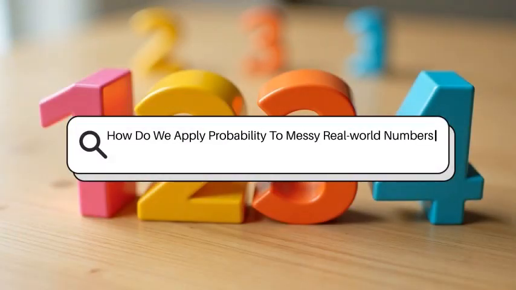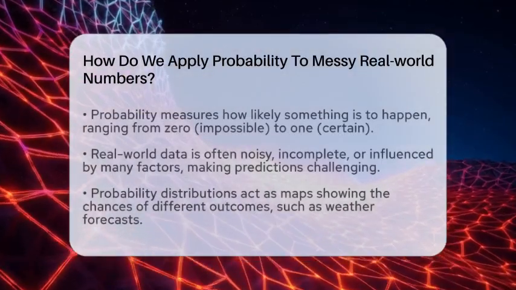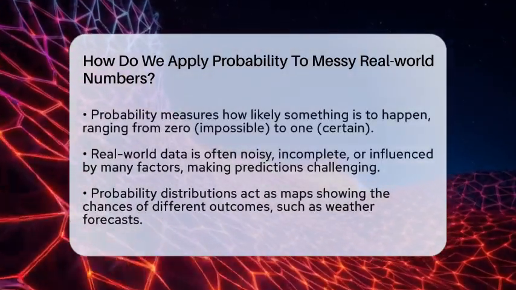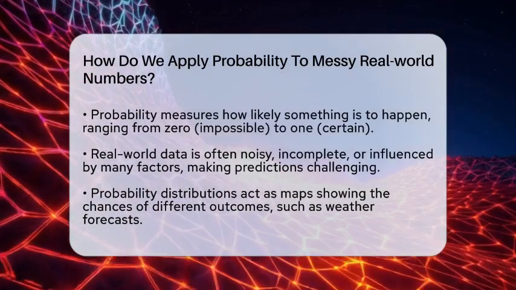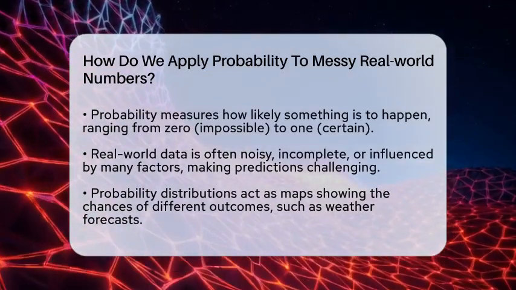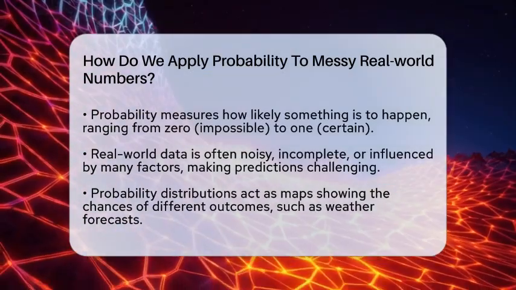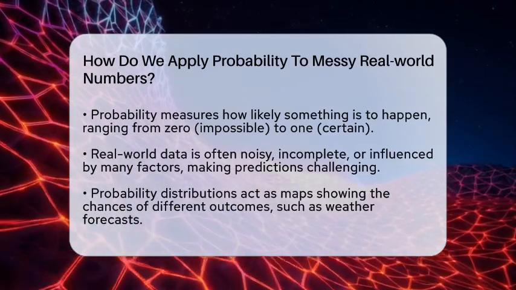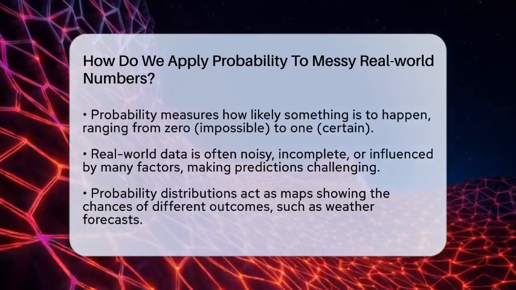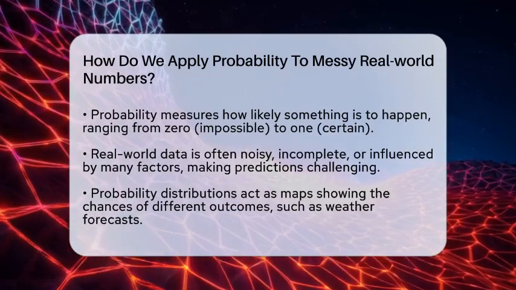How do we apply probability to messy real-world numbers? Imagine trying to predict the weather, estimate the chances of winning a game, or decide if a new medicine is safe. These are all messy numbers that don't give clear answers. That's where probability steps in to help us make sense of uncertainty.